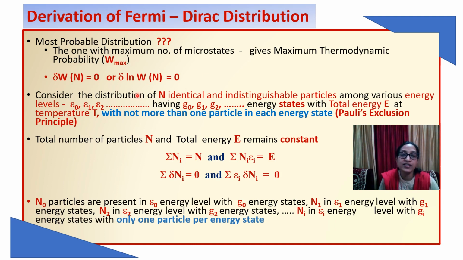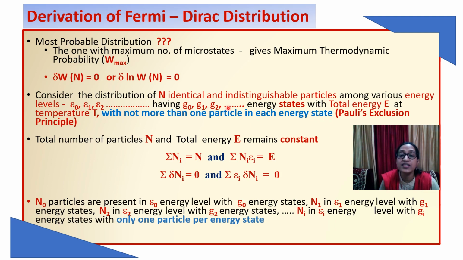Now let us understand the distribution of these particles. Here we are having N identical indistinguishable particles, with the same energy levels E0, E1, E2, etc., with different energy states which are degenerate energy levels. Total energy is maintained at E, temperature at T. The main point here is that there is not more than one particle in each energy state.